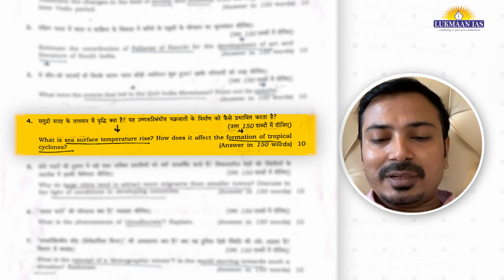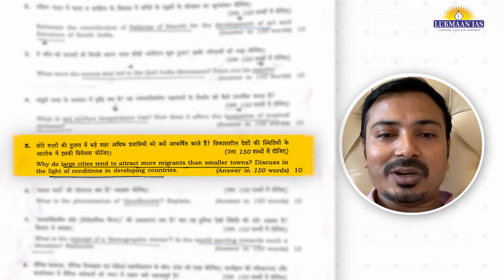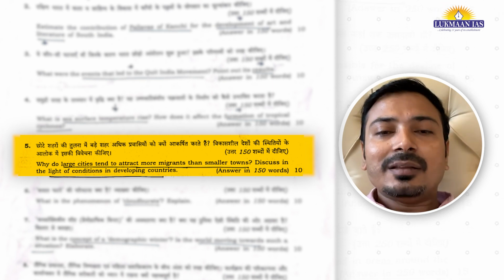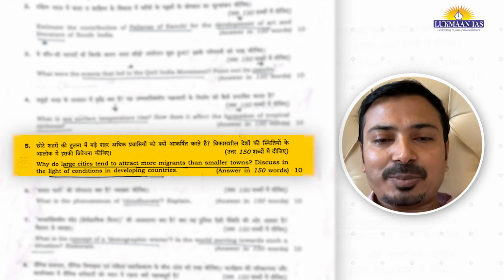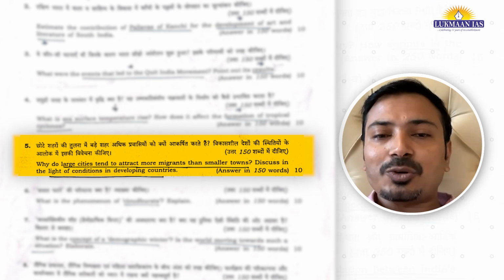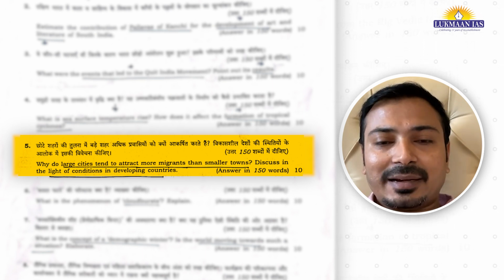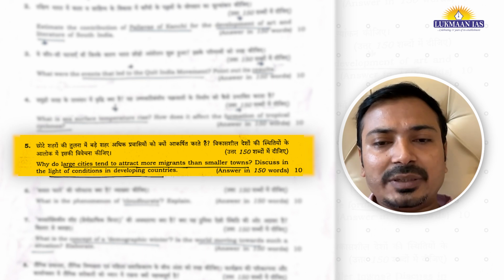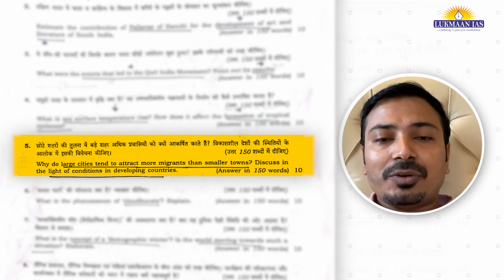The second was, let's say, related to the large cities attracting more migrants as compared to smaller cities. So most of the students might have attempted this properly. Why? Because the larger cities have more opportunities for employment, education, and other aspects. Basically, the pull factors of migration are stronger in the larger cities, and that's why more migrants are attracted there. So you can write these points, and most of the students might have got this correct. Yes, human geography part, we can say that.